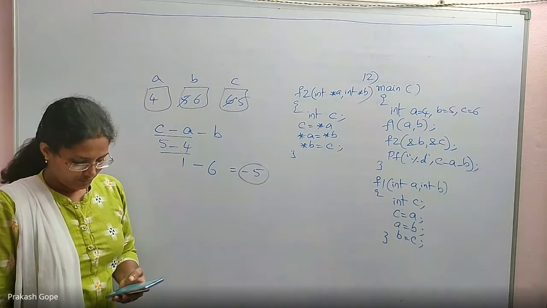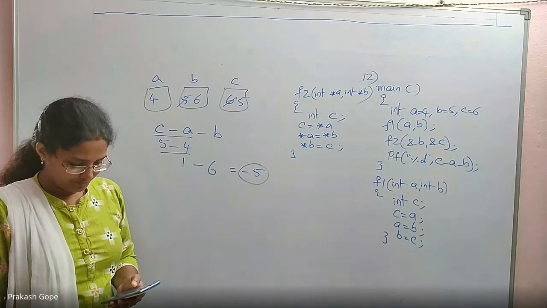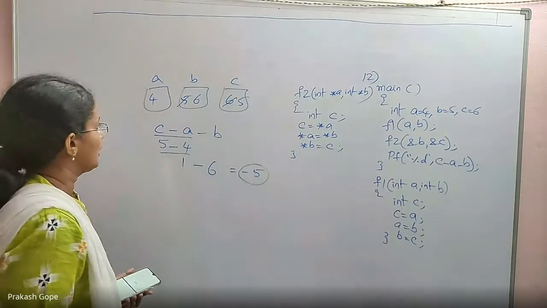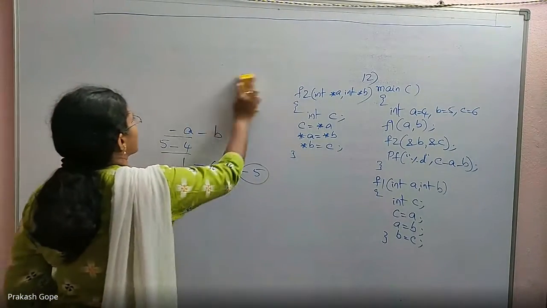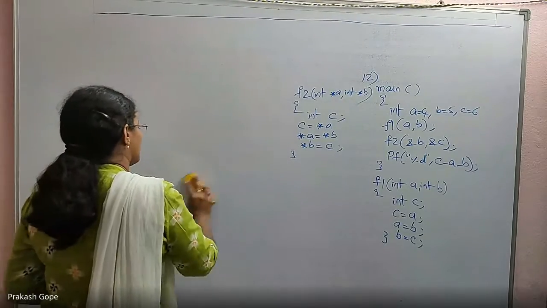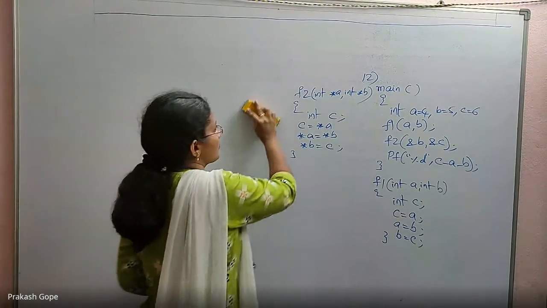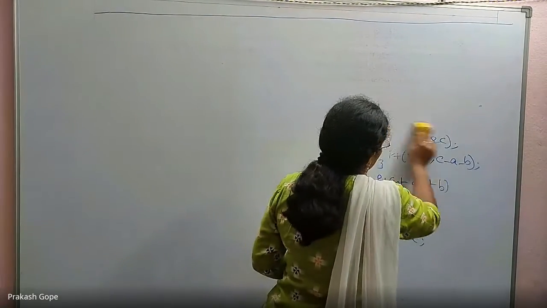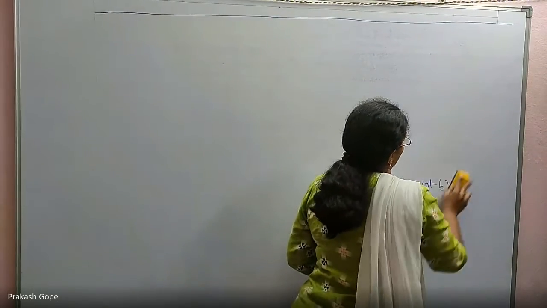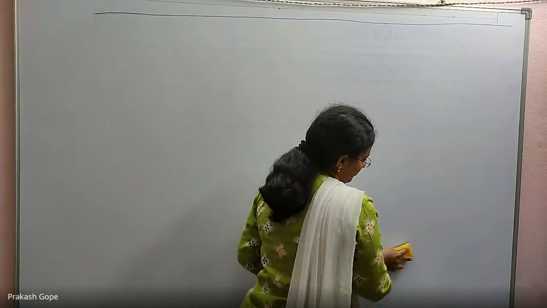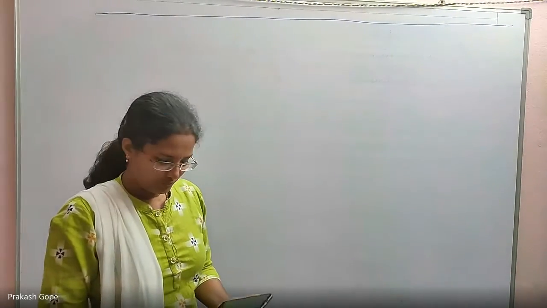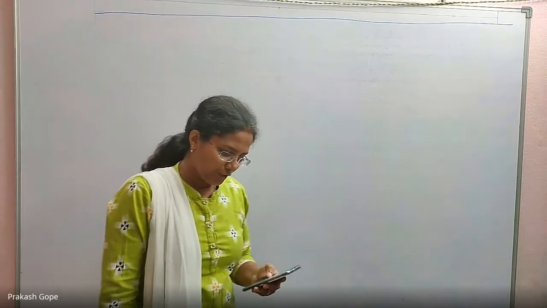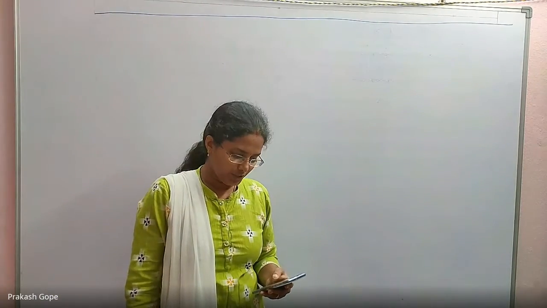Okay. Next question. Question number 13. Consider the following function written in C programming language.